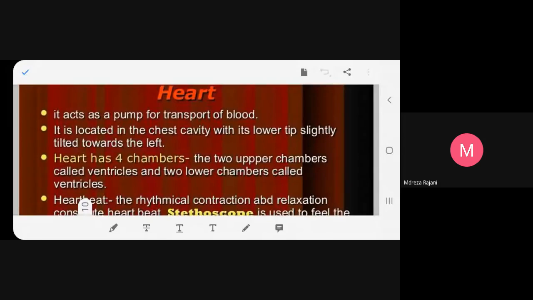The heart has four chambers. The two upper chambers are called auricles, and the two lower chambers are called ventricles. So the two upper chambers are called auricles. The two lower chambers are called ventricles. Okay. Next.